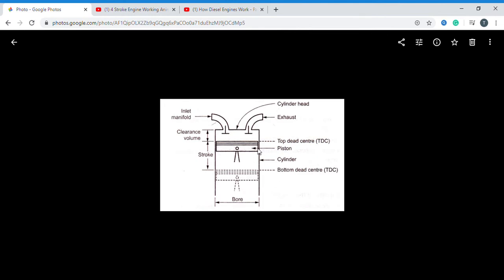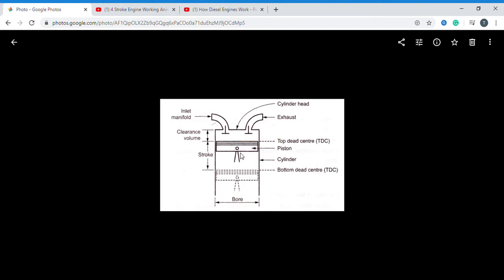The cylinder diameter we call the bore. The piston travelling from bottom dead center to top dead center is called a stroke. So the piston movement from BDC to TDC is the first stroke. The movement from TDC to BDC is the second stroke. Movement from BDC to TDC is the third stroke, and from TDC to BDC the fourth stroke. Based on the strokes, engines are classified into two types: the 4-stroke engine and the 2-stroke engine. You can remember that important point.